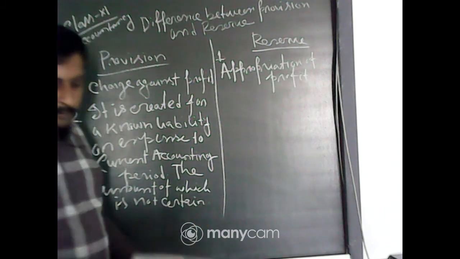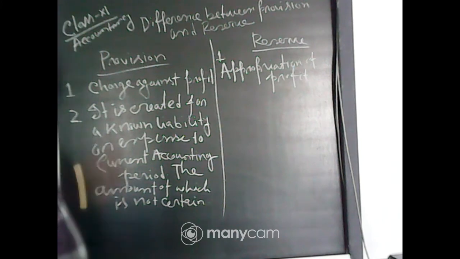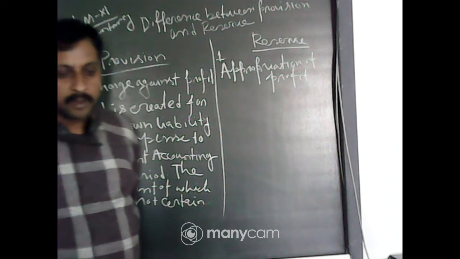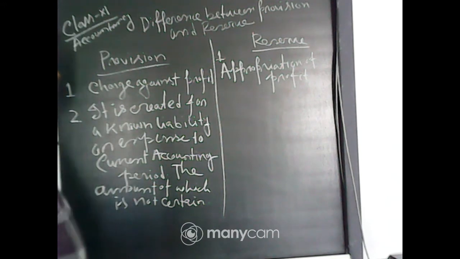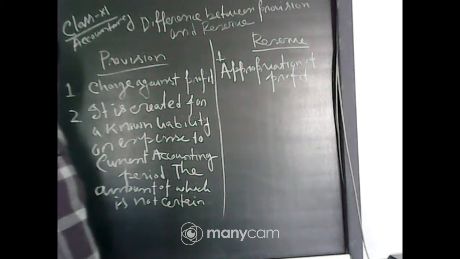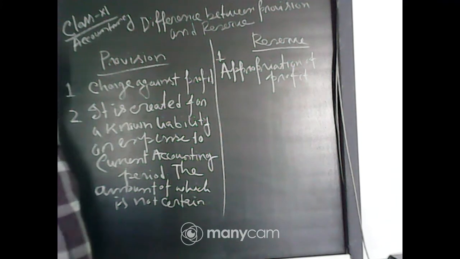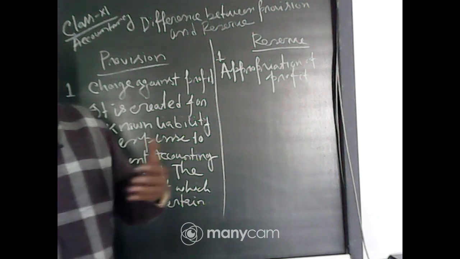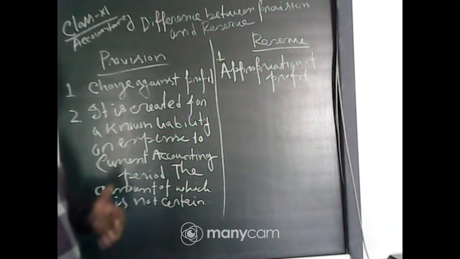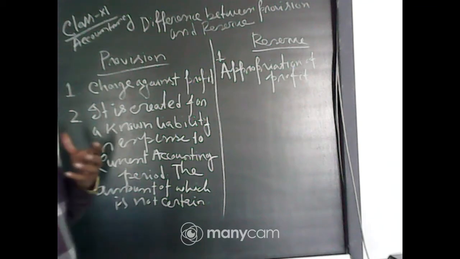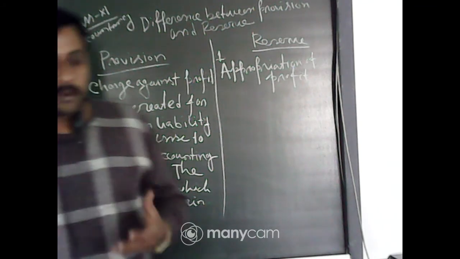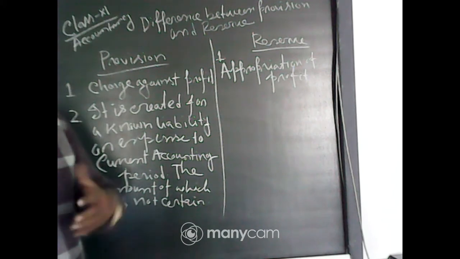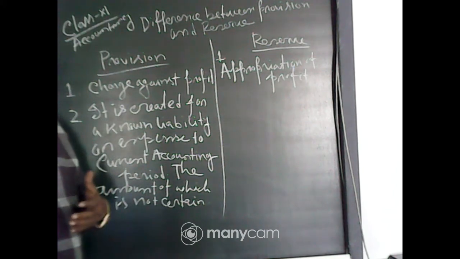Take an example, which I also discussed when I first discussed provision for taxation. Tax is obvious, you have to pay it. So you start making provision, so that at the end of the year you do not have the burden of paying lots of taxes at once. Through the whole year you make provision for taxation, but the total tax amount depends on your profit, on the basis of which you pay taxes to the government.